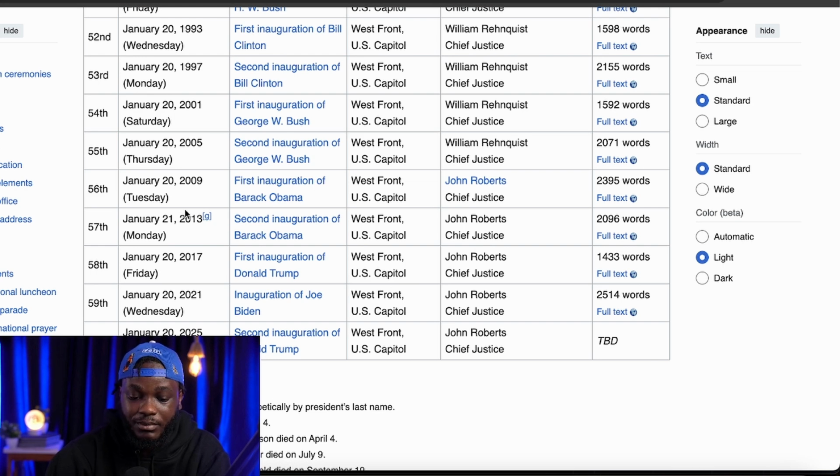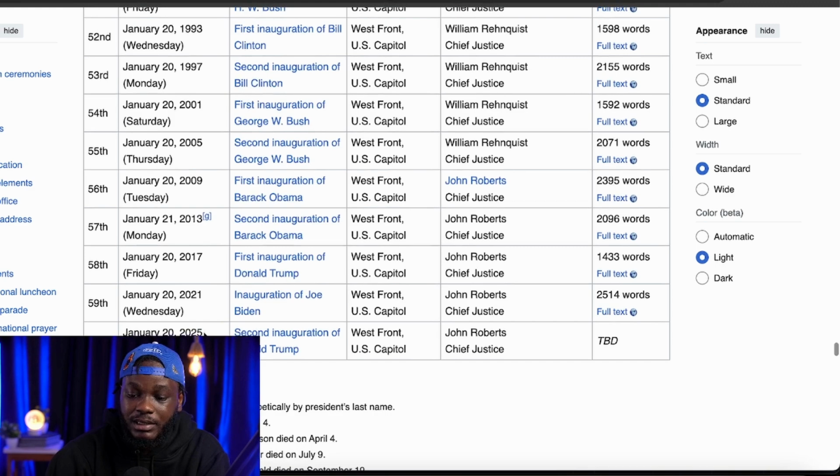So Bitcoin was developed in 2009. So the first experience of an inauguration was in 2013. So we had one in 2013, which was the second inauguration of Barack Obama. Then we had another one in 2017, which was Donald Trump. Then we had 2021, Joe Biden, and then 2025 potentially going to be the second inauguration of Donald Trump.